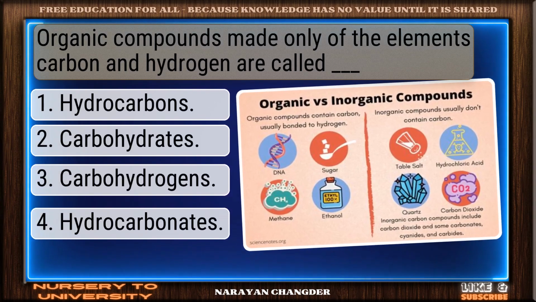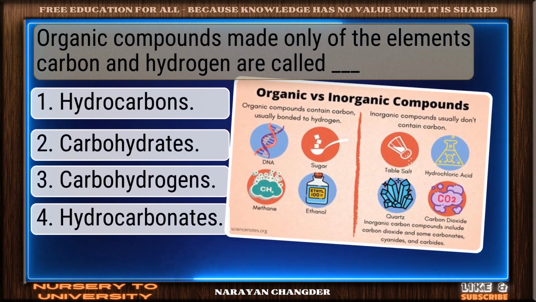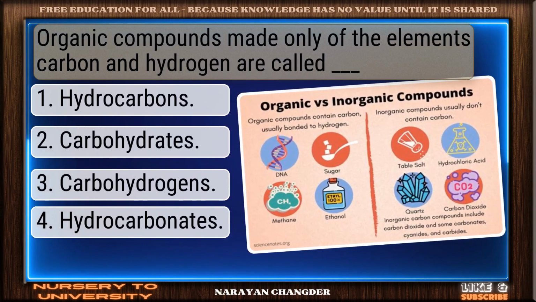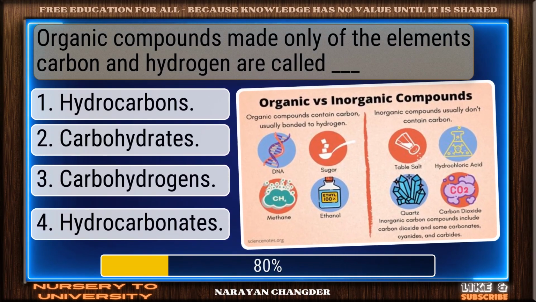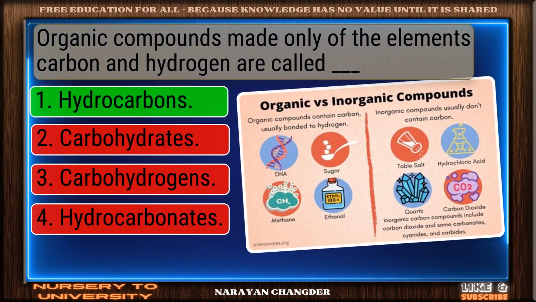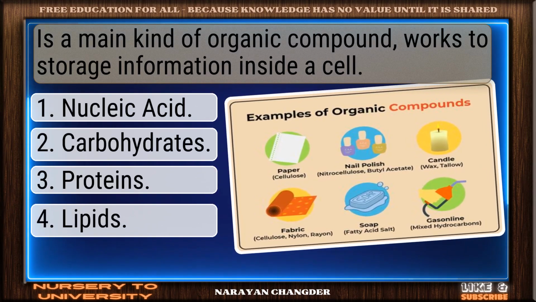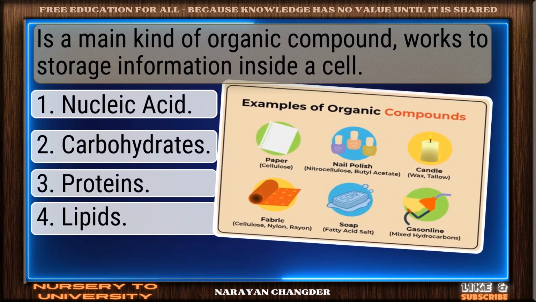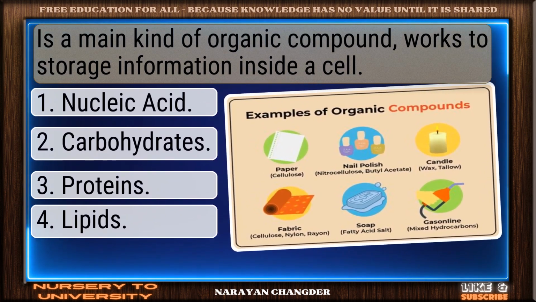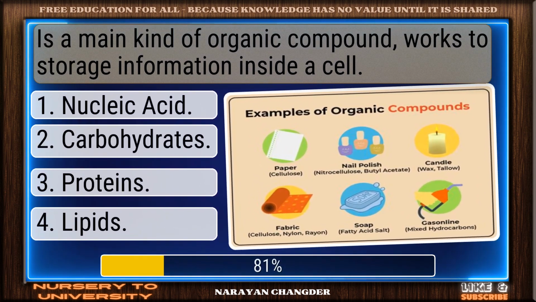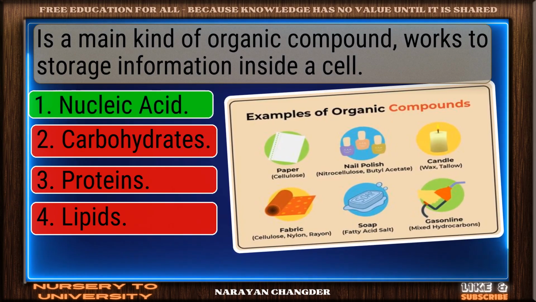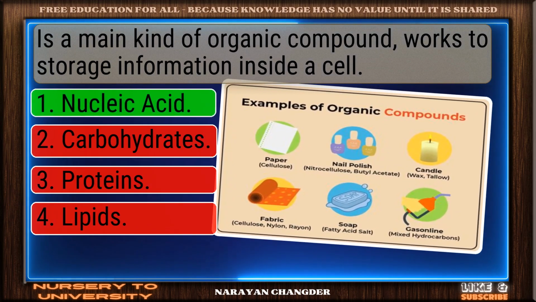Organic compounds made only of the elements carbon and hydrogen are called dash. You chose hydrocarbons, and it is correct. Is a main kind of organic compound that works to store information inside a cell. On track. Nucleic acid is the correct answer.